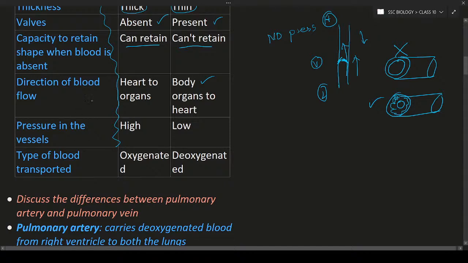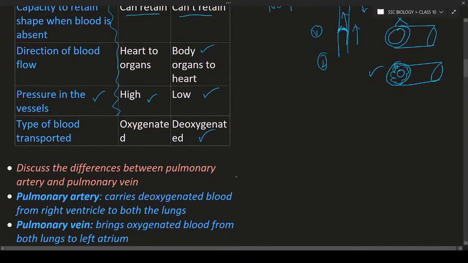So the direction of the flow of blood is over now. Next is the pressure in the vessels. There is huge pressure in the arteries and very less pressure in the veins. So this is also another aspect. The type of transportation is that oxygenated blood is transported through the arteries and deoxygenated blood is transported in the veins. So this is the discussion about arteries and veins.